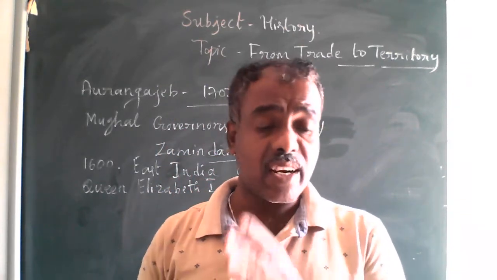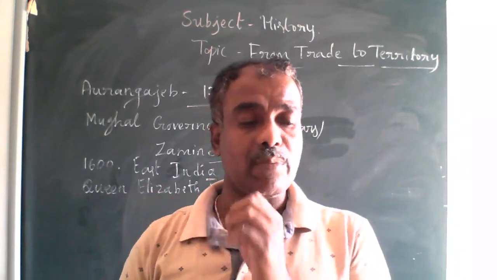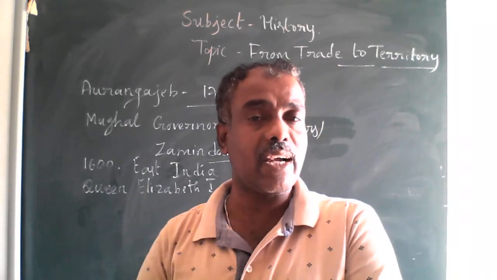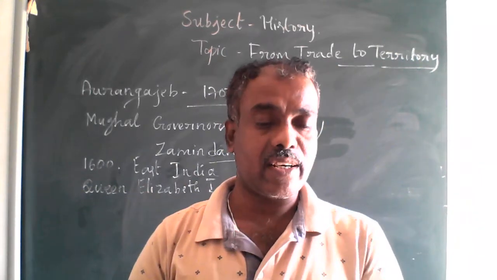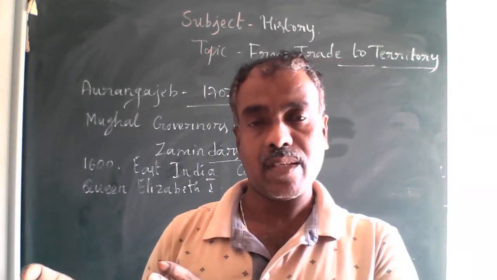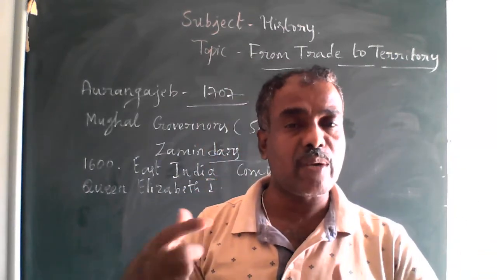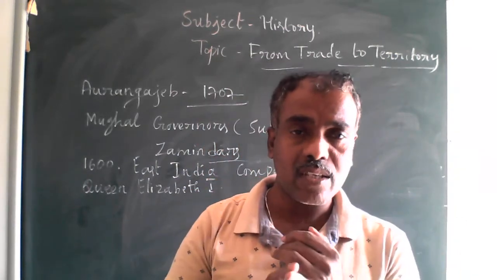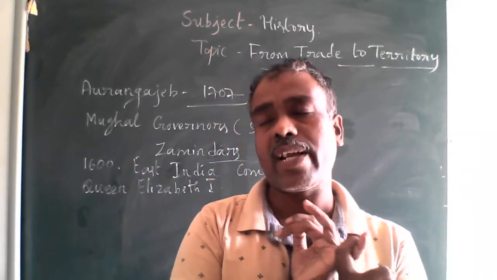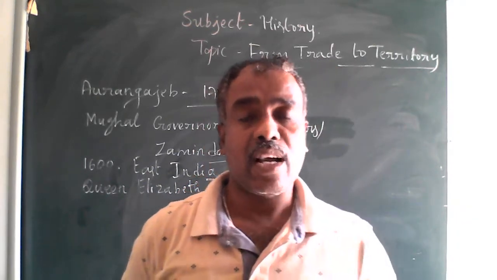By the early 17th century, the Dutch too were exploring the possibilities of trade in the Indian Ocean. Even after that, the Dutch also entered. And soon, the French traders also arrived on the sea. See, like this, the different Europeans entered one by one. First the Portuguese entered, then afterwards the Dutch too, and afterwards even the French traders also arrived at the same time.